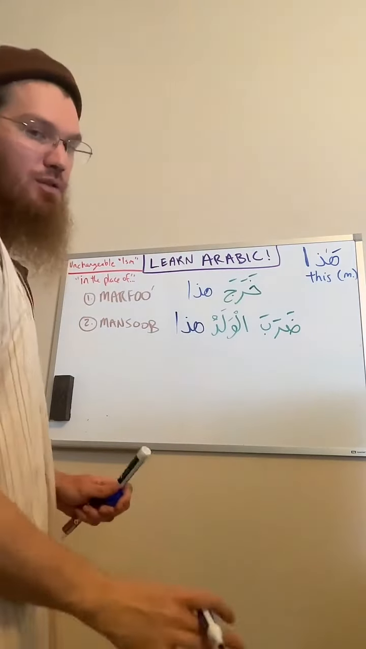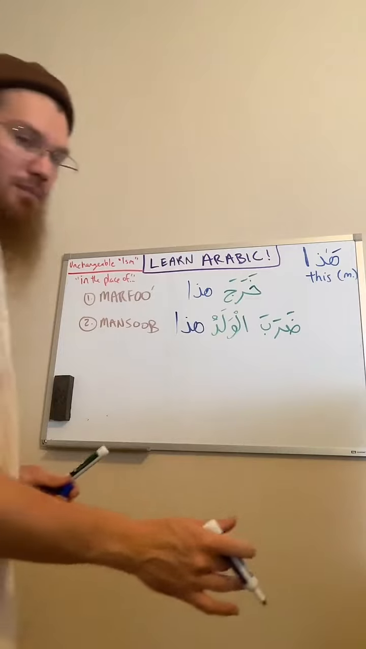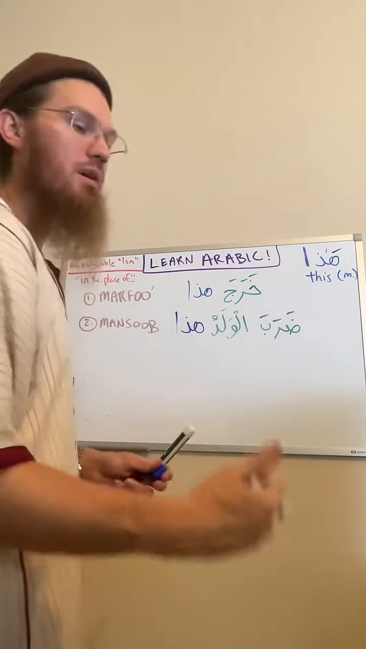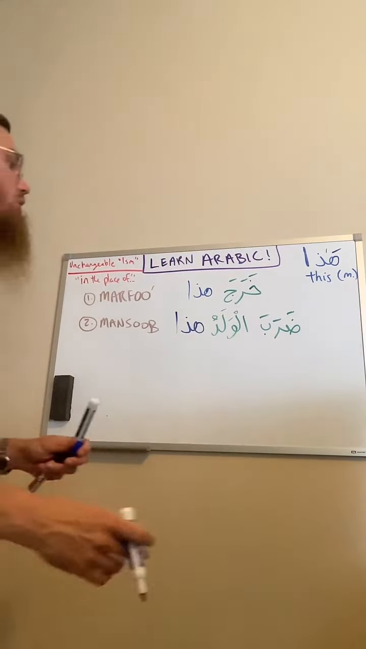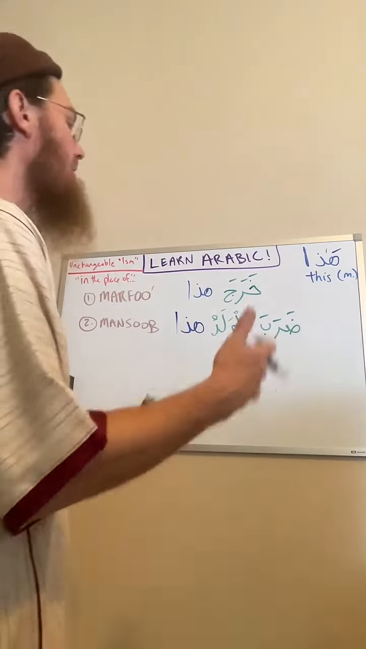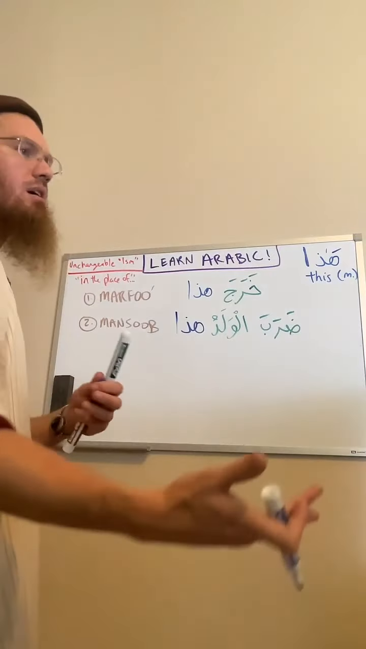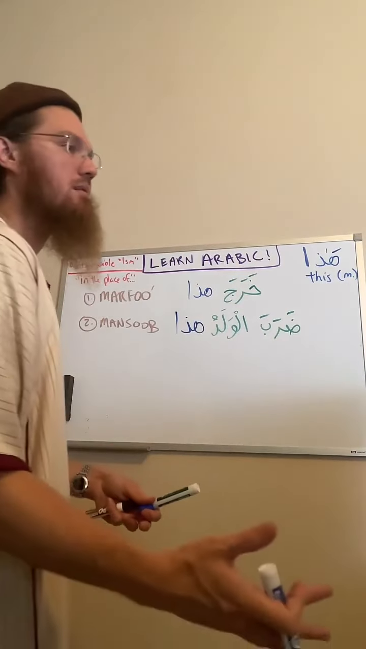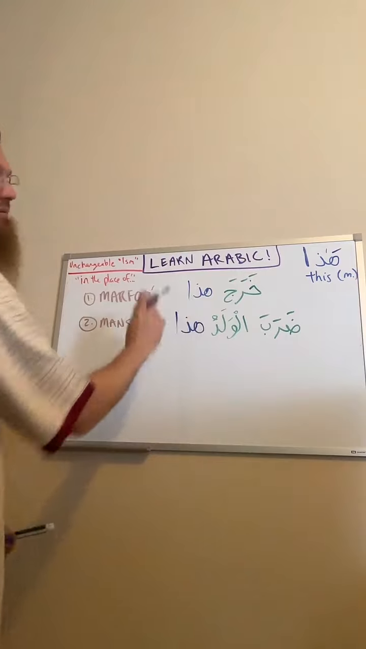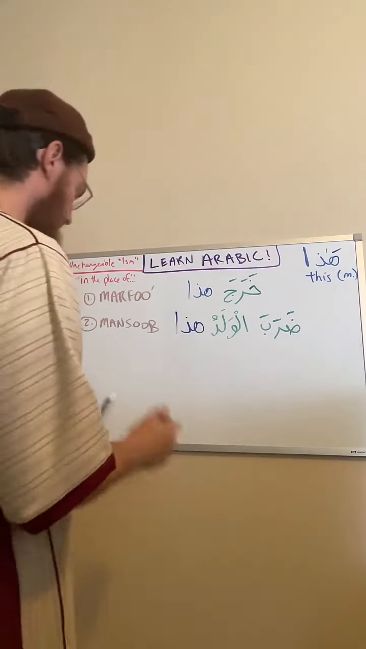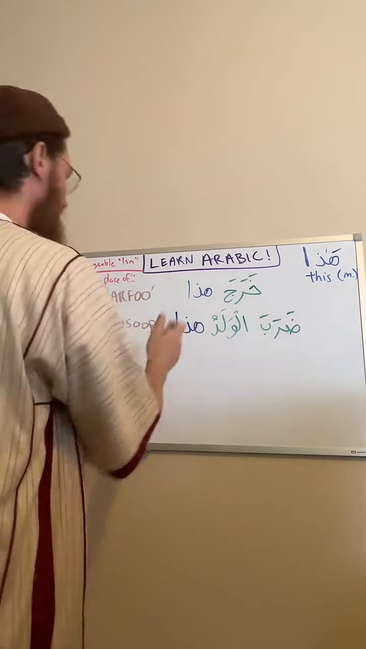It's not going to change. It's always going to look the same. This is important to know because you might see hada and other unchangeable isms in a sentence, and you're like, well, why didn't it take a dhamma? Why didn't it take a kasra? Because it doesn't change. Certain isms in Arabic don't change. And hada is from those.